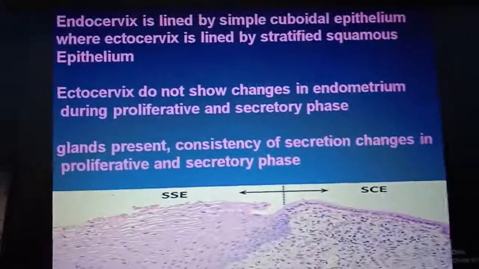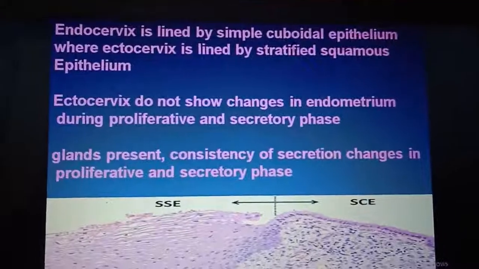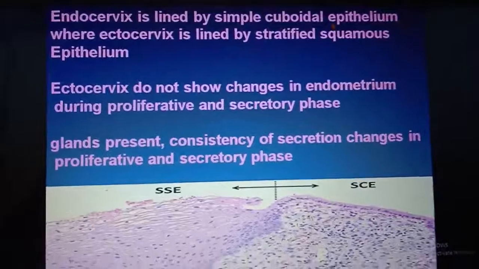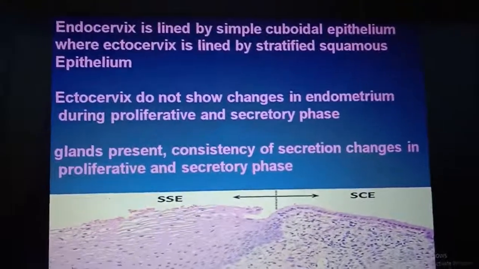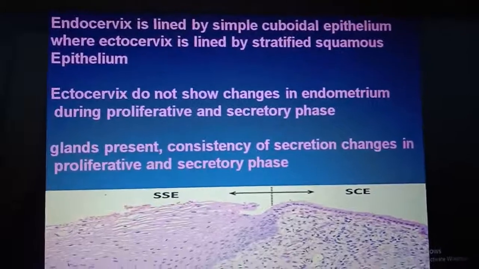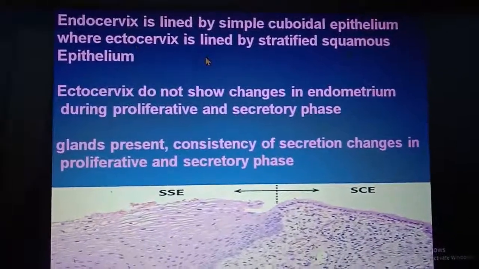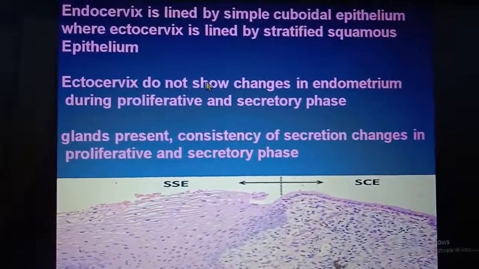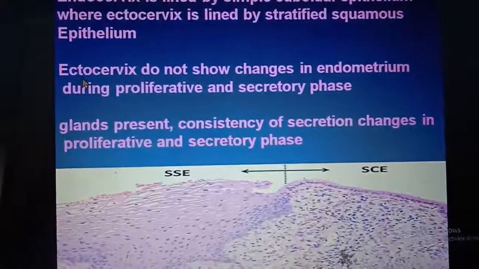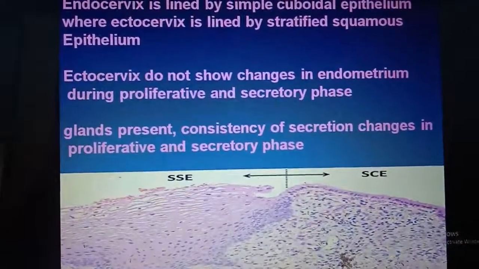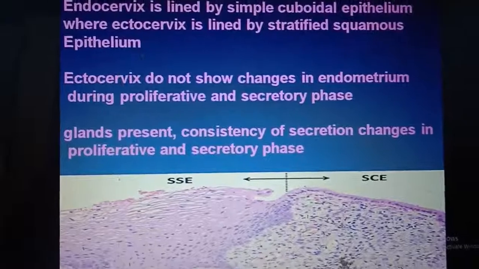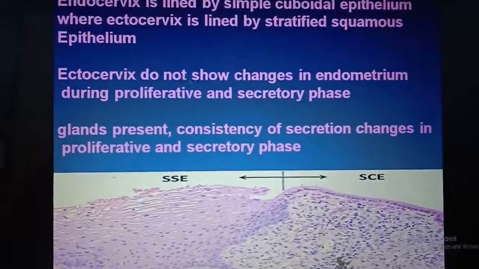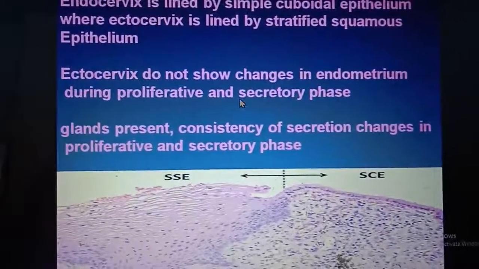The endocervix is lined by simple cuboidal epithelium. In the uterus, we all know it is simple columnar epithelium, but it changes into simple cuboidal in the endocervix, that part of the cervix which lies inside the uterine cavity, and the part which is outside is lined by stratified squamous epithelium. The ectocervix, that is outside, does not show changes during the proliferative and secretory phase. But the endocervix, which is inside the uterine cavity, follows the rule that it shows changes in the proliferative and secretory phase.